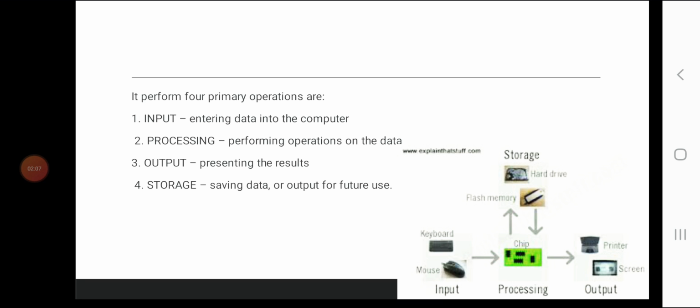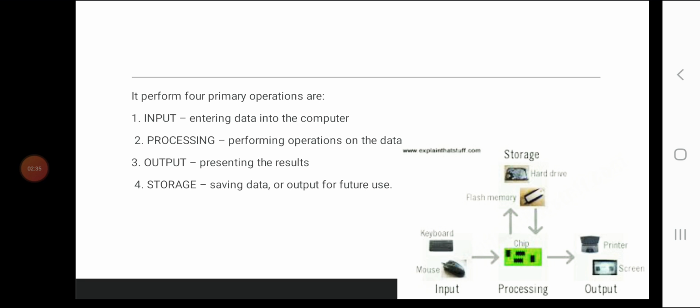The second step of the information processing cycle is processing. It converts data into information. Information is an organized and processed form of data. The central processing unit processes data into information. Random access memory, RAM, temporarily stores programs and data required by the CPU. Processing performs operations on the data.